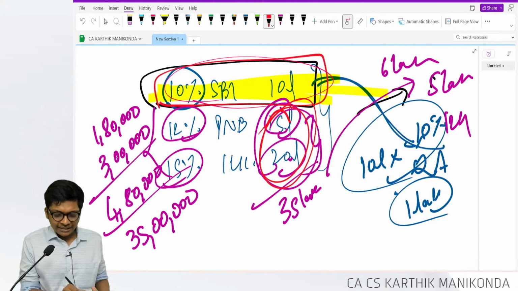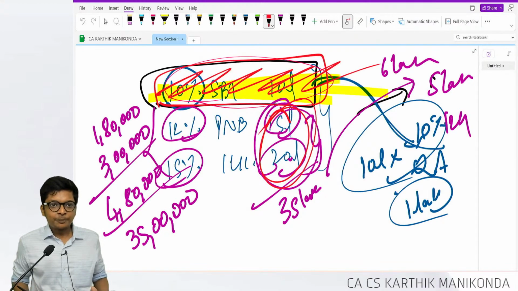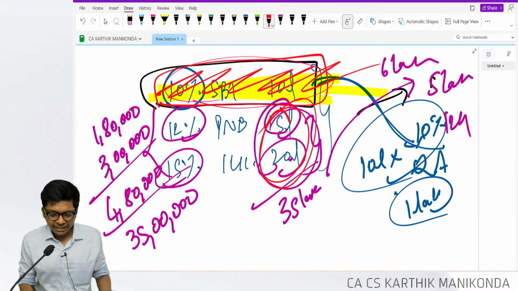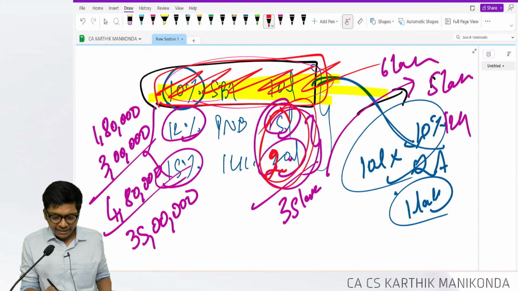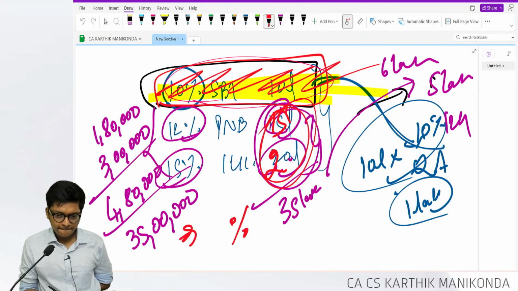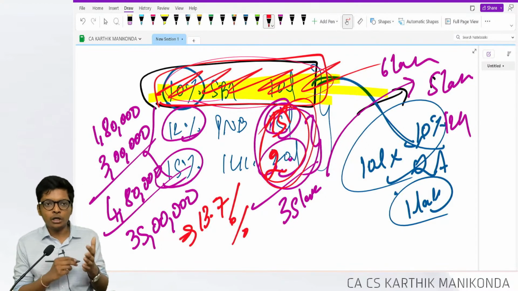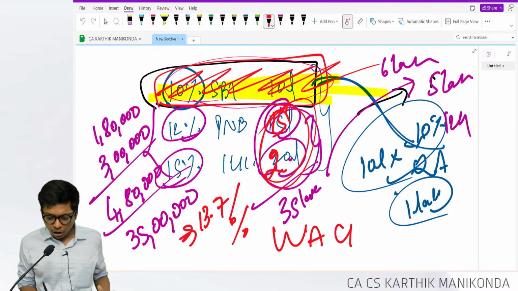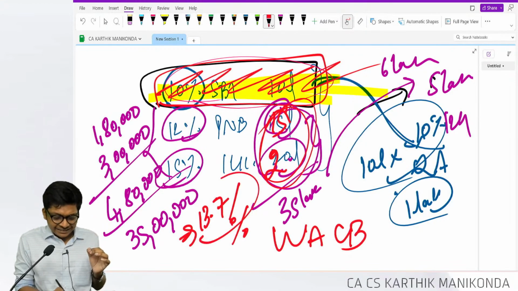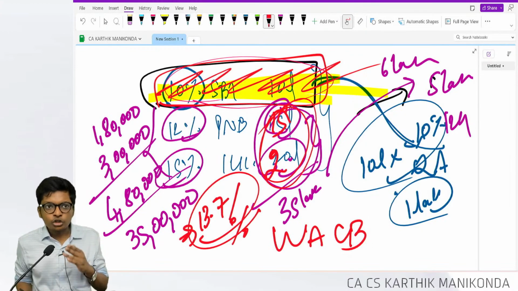No, do not consider specific borrowing. Specific borrowing is separate. Take only general. This is 20 plus 15, 35. So 4 lakh 80 by 35 is how much, as a percentage? 13.7 some percentage. So this will be something called weighted average cost of borrowing. This rate I will apply on the actual usage.